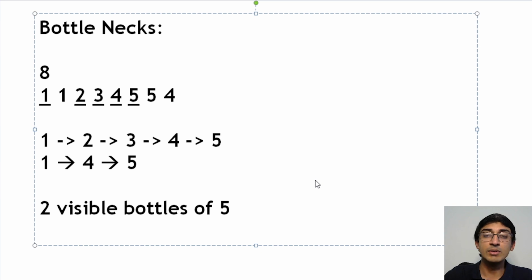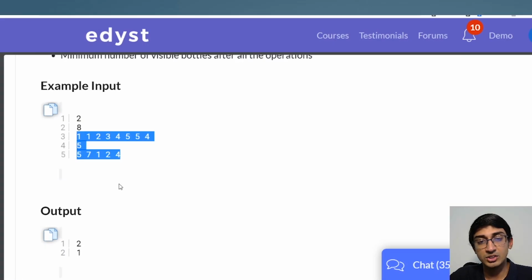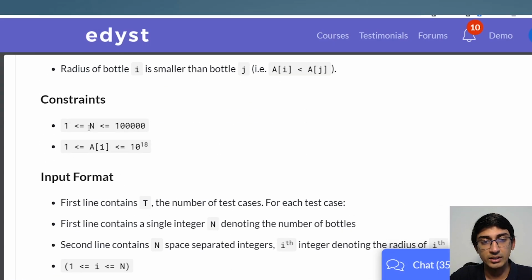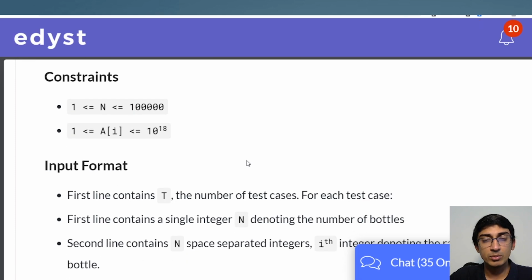Now, how do we, even before doing the approach, know whether we are supposed to do that or not? This is where you get in the habit of checking the constraints. So if you check the constraints over here, n is 10 raised to 5, right? So there are 5 zeros here, 1, 2, 3, 4, 5, it's 10 raised to 5. Always remember one thing, that generally speaking, most compilers will not be able to take more than 10 raised to 6, that is 1 million comparisons.